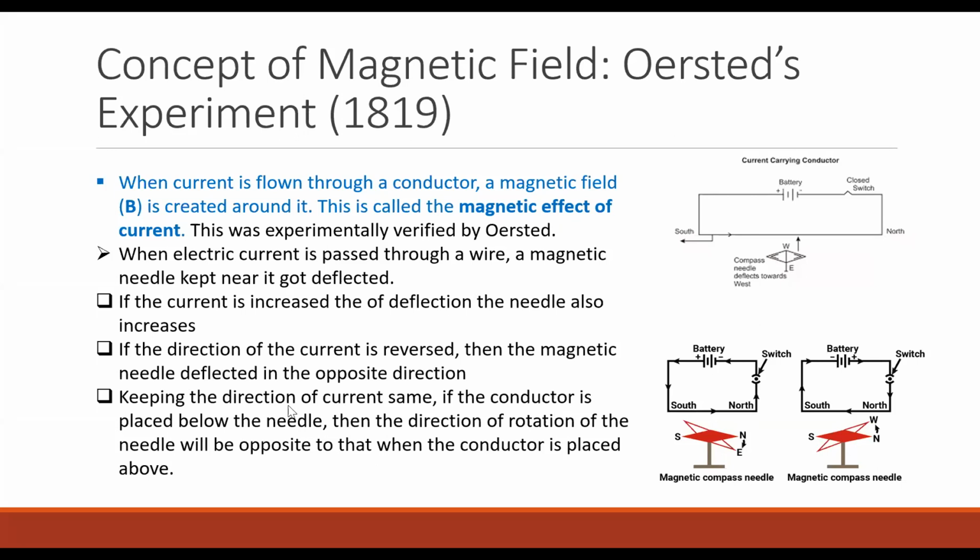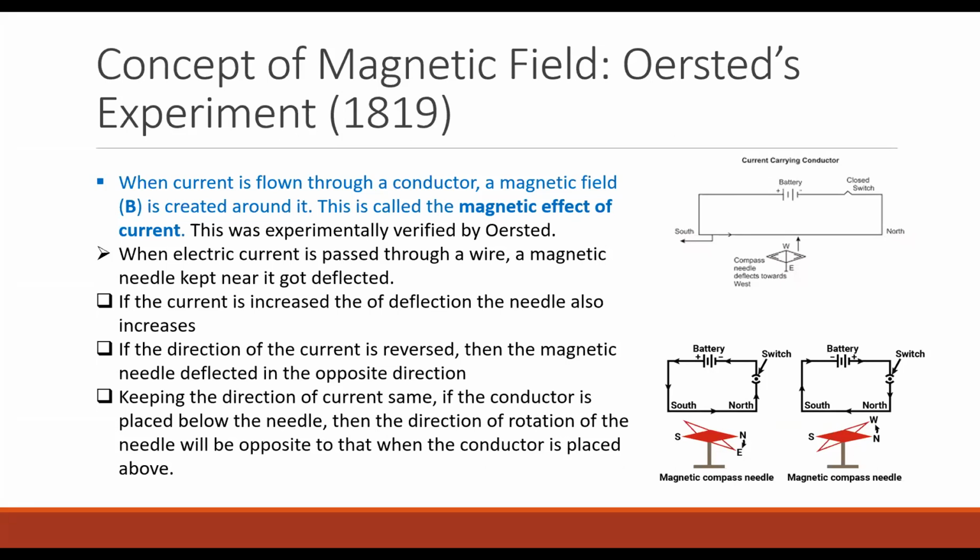If the conductor is placed above the needle, then the direction of rotation of the needle will be opposite to that when the conductor is placed below. So if the needle is placed above the conductor, the north pole deflects eastward, and if it is placed below, the north pole will deflect westwards. So even if you place the needle at different positions with respect to the conductor, the deflection will be in different directions.